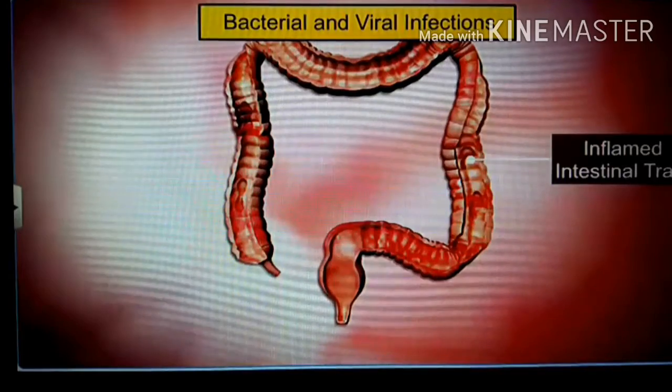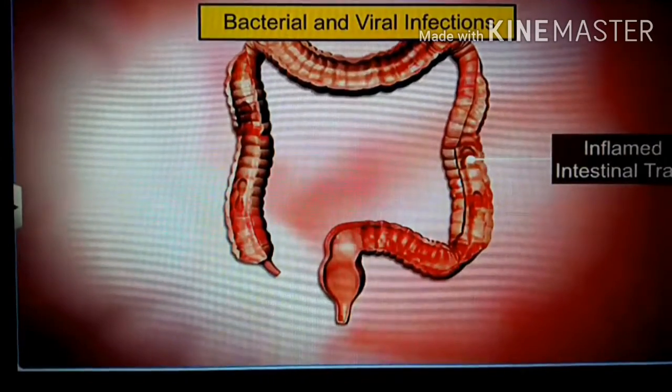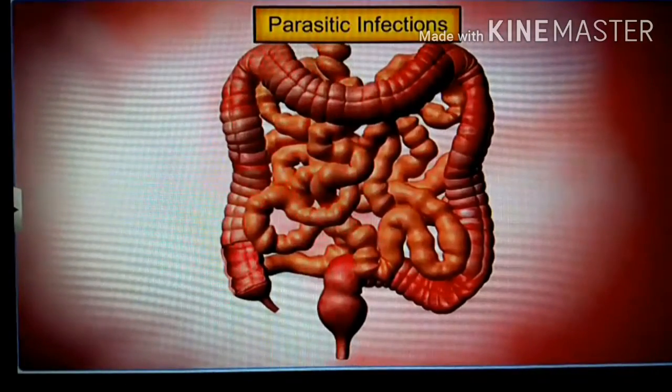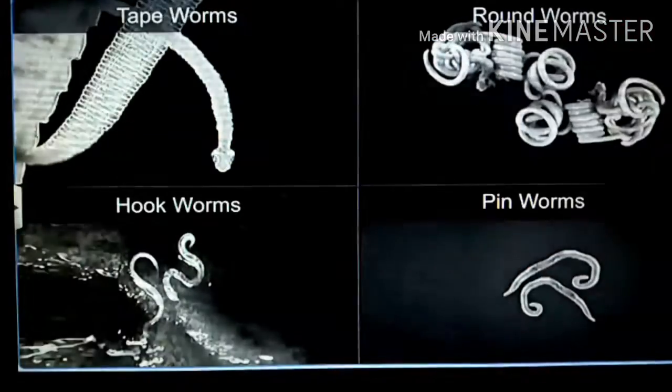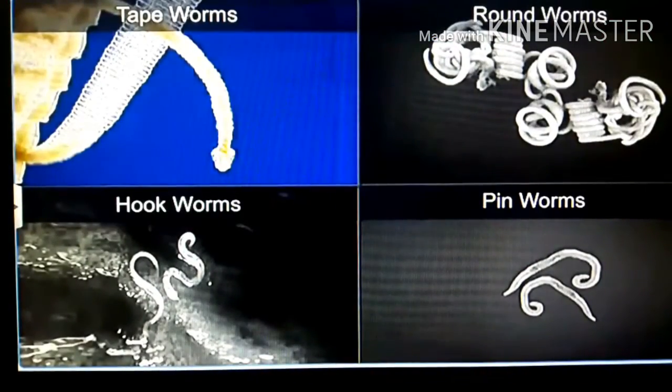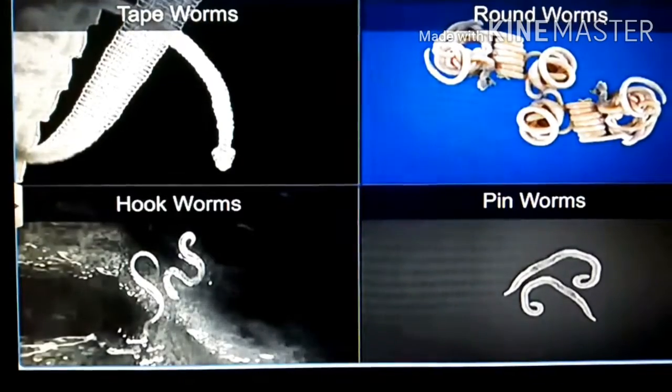Bacterial and viral infection, inflamed intestine, parasitic infection: roundworm, pinworms, hookworms, tapeworm.